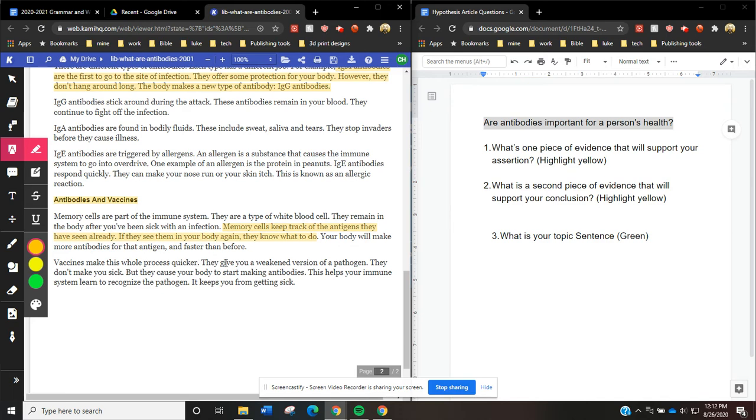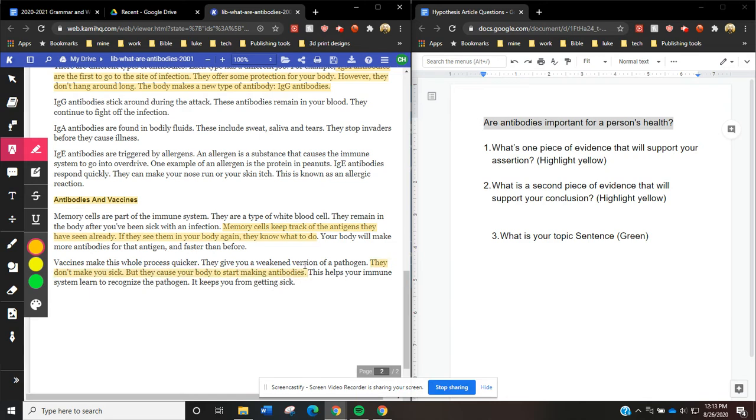Vaccines make this whole process quicker. They give you a weakened version of a pathogen. They don't make you sick, but they cause your body to start making antibodies. Oh, so vaccines, that's how they work. They get our body to start making the antibodies that fight off the diseases. This helps your immune system learn to recognize the pathogens. It keeps you from getting sick.